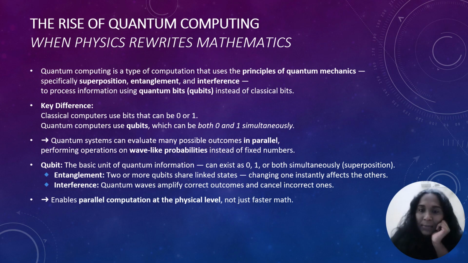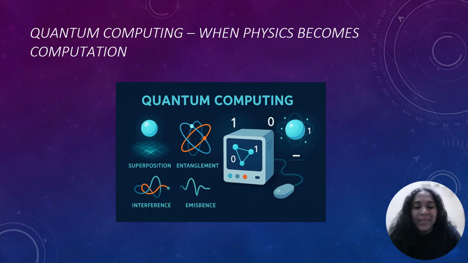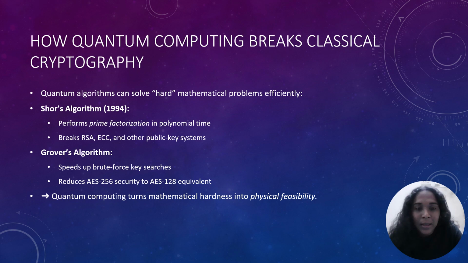So unlike classical computers that test the possibilities one by one, quantum computers explore all paths at once. It's similar to breadth first search, exploring all the paths and then going to the next level. That's not actually faster computing. It's a very different kind of computing compared to classical computing. These are a few visuals to explain the concepts of superposition, entanglement, and interference that we have seen earlier. So how does quantum computing break classical cryptography?